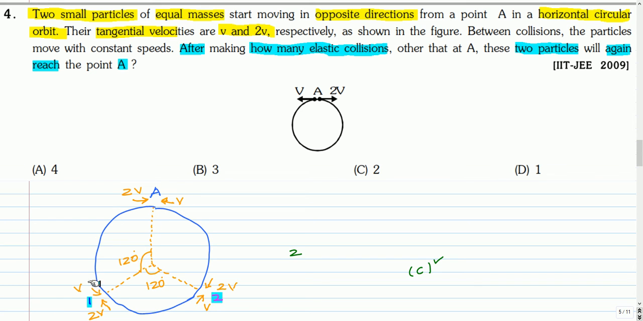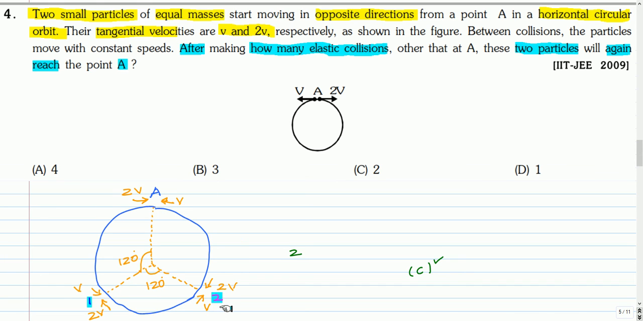So when two equal masses collide, after collision they will interchange their velocities. So we'll use this result. Before collision this particle has velocity v and this particle has 2v. So after collision this particle will move with velocity v and this particle will move with velocity 2v. So this particle will travel 240 degrees and this particle will travel 120 degrees.